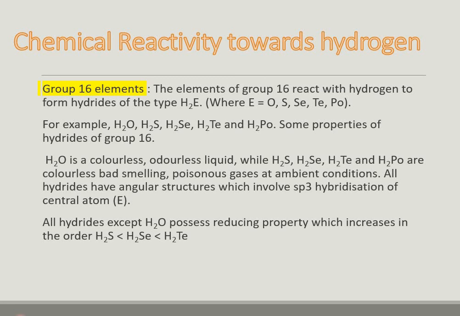Now the chemical reactivity towards hydrogen of group 16 elements. Group 16 elements react with hydrogen to form hydrides, and the type of hydride is H2E, where E could be oxygen, sulfur, selenium, tellurium, polonium also. These are some examples of hydrides of the group 16 elements. Water is a colorless and odorless liquid, whereas other hydrides like H2S, H2Se, H2Te and H2Po are colorless, bad smelling, poisonous gases at ambient conditions.